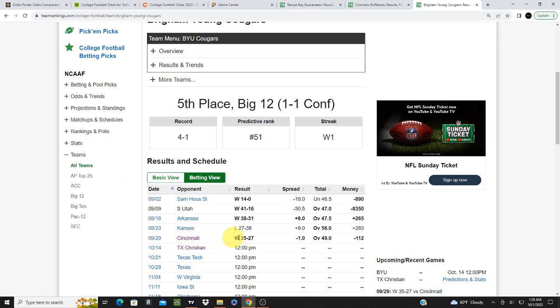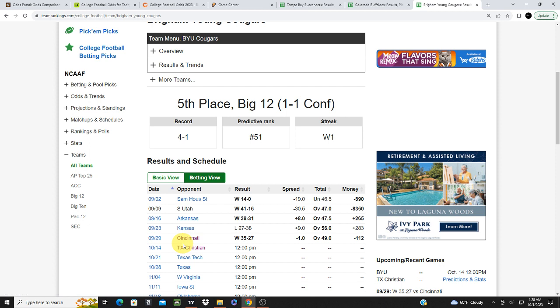And I feel like the Sharps probably came in late on BYU and just hit the line pretty hard. And that's why BYU ended up winning that game. But what I wanted to talk about is this being an overreaction, because Cincinnati came into this matchup predicted power rankings wise to be a lot better than BYU. But if you looked at how they've been playing, they had lost the prior 2 games. They lost to Oklahoma in a blowout, and then they lost to a prior team. So they were on a 2-game skid, and that line was going toward them, okay? Even though they had BYU as the opening favorite. So keep that in mind.